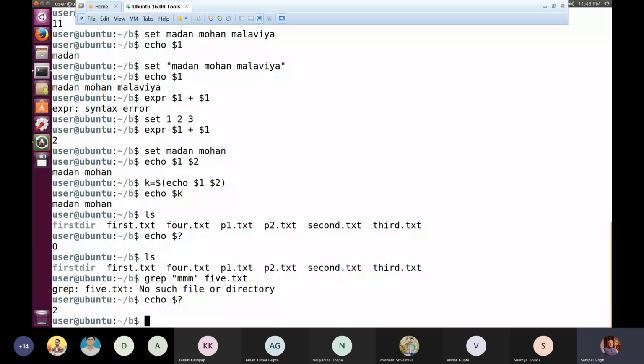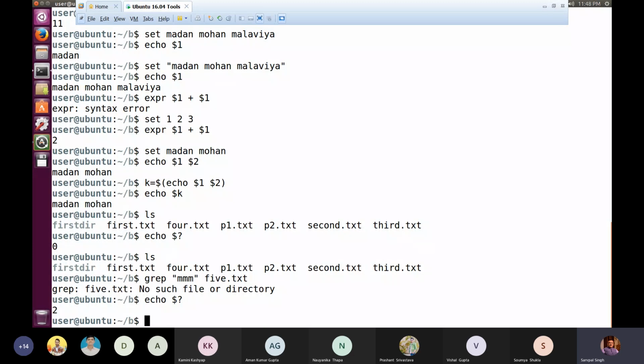We may get a number other than 0 if the command fails, and a command may fail for various reasons, so with every reason there is a different code. You may get 1, 2, 3, 4, depending on the reason behind the failure of the command. The explanation of this too you can get from the manual of the grep command. Otherwise, we also get some user-friendly messages upon encountering any error, and you know how we get this: 5.txt no such file or directory.